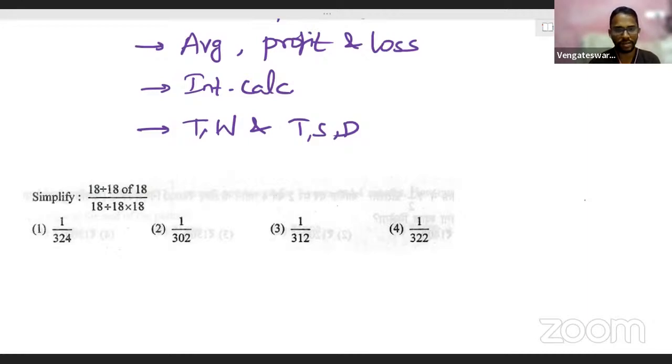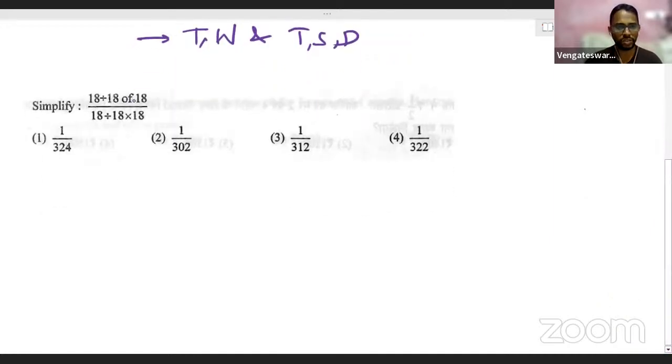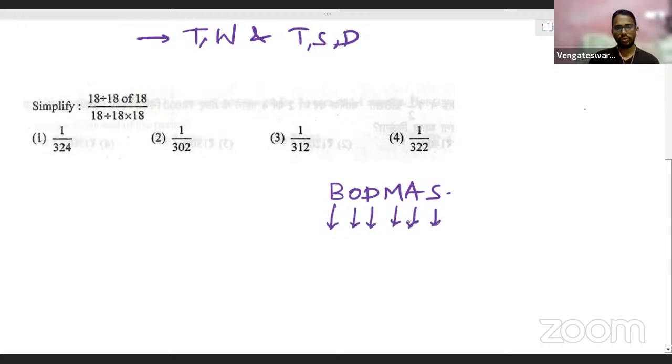Okay, yes. Fine, all right. The first question is going to be a very easy question actually. This question is based on the basics of numbers, and it's basic arithmetic calculation. Whenever we see this kind of simplification question, you all know very well that we need to use the BODMAS rule first to get the answer. I'll quickly give you a recap of BODMAS, the expansion of BODMAS: brackets, of, division, multiplication, addition and subtraction. This is the order of preference you need to give whenever you try to do a simplification problem.